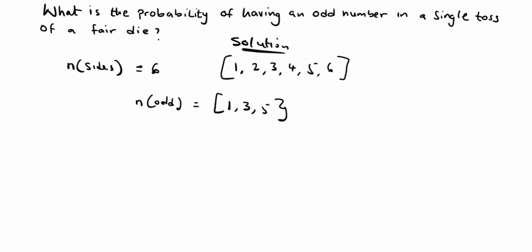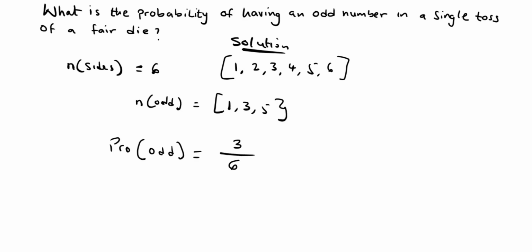So for me to find the probability of having an odd number now, the probability of having an odd number will be equal to the total number of odd values that we have in a die, which are 1, 3 and 5. How many are they? Just 3 digits. 3 divided by the total number of sides that we have in a die, that is 6.